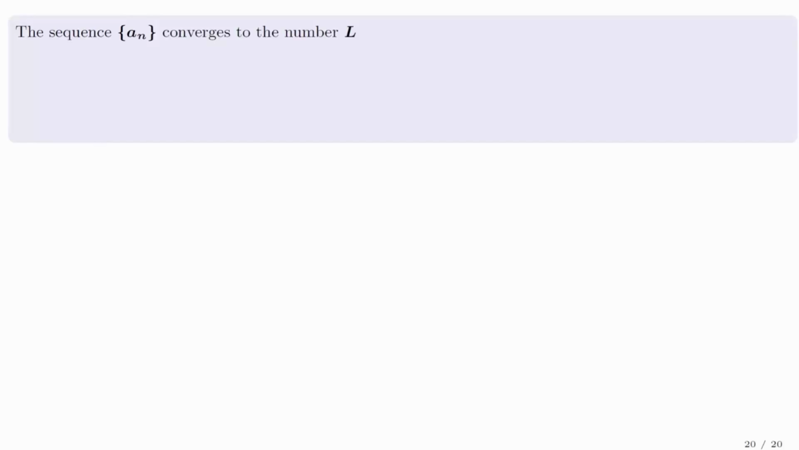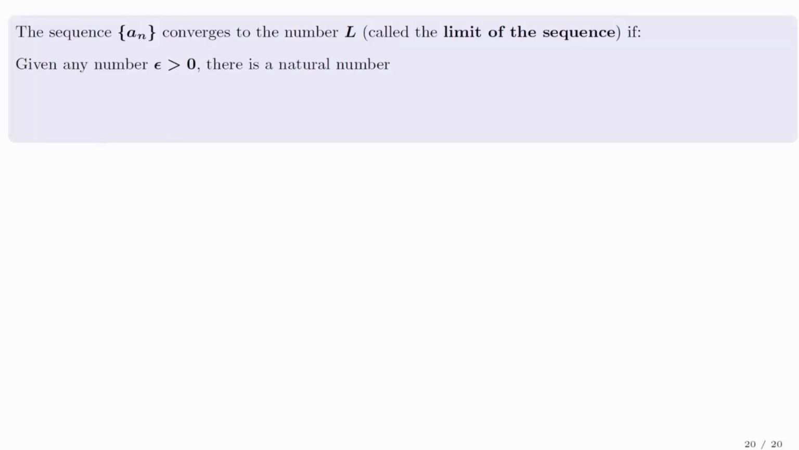The sequence a_n converges to the number L, called the limit of the sequence, if, given any number epsilon, there is a natural number N_epsilon, depending on epsilon, such that if the natural number n is greater than N_epsilon, then the difference between a_n and L in absolute value is less than epsilon.